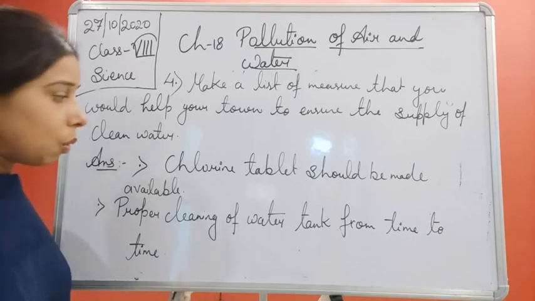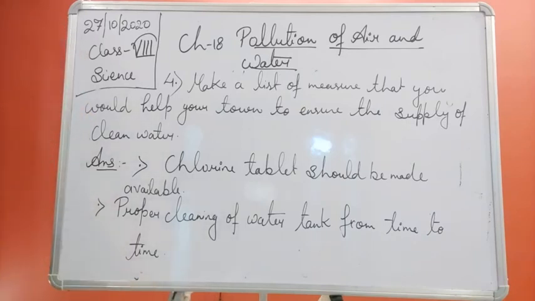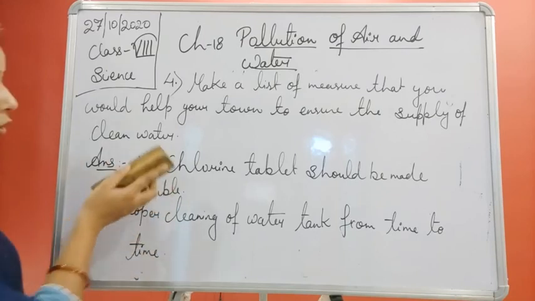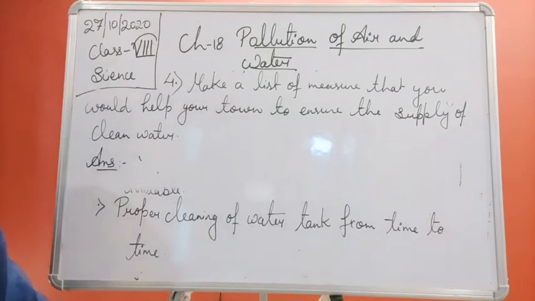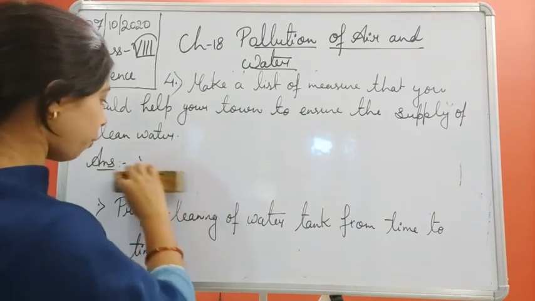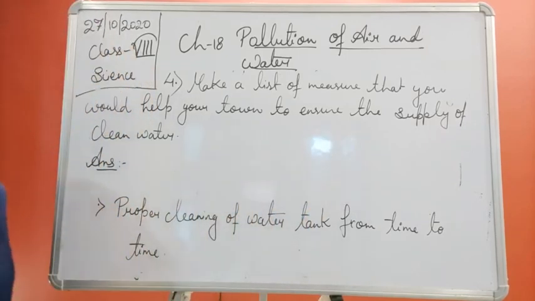So we can do one more thing: the water supply pipe should not come in contact with the sewage water pipe. We should always take care of that. So we can write it. That is the third point. It's a very important point, students.